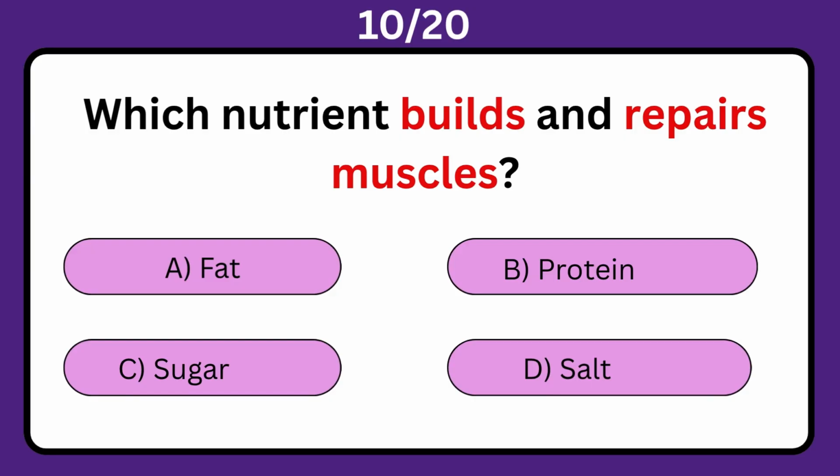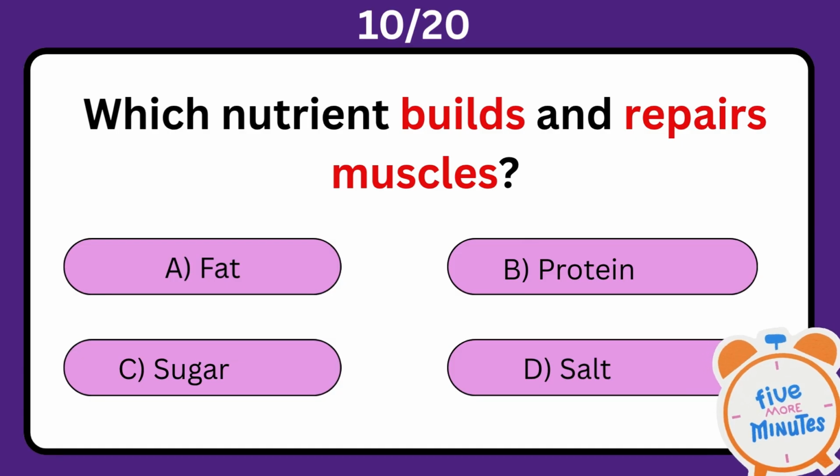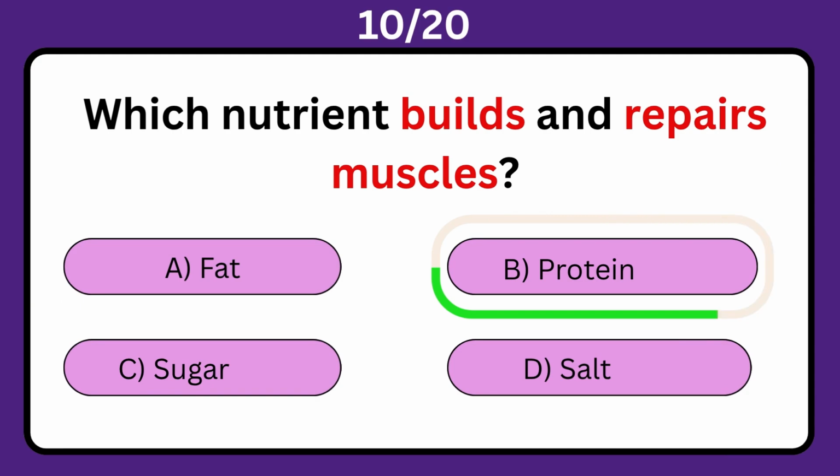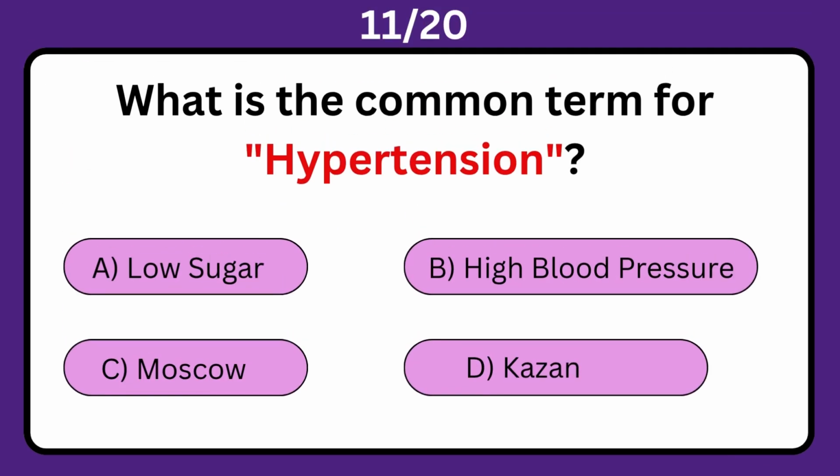Which nutrient builds and repairs muscles? A. Fat. B. Protein. C. Sugar. D. Salt. The correct answer is B. Protein.